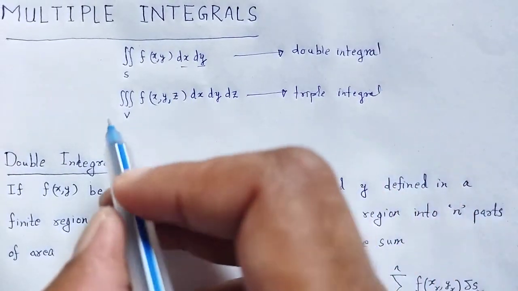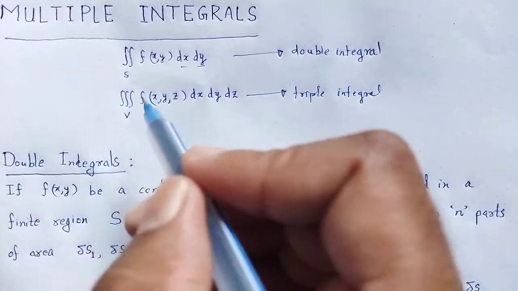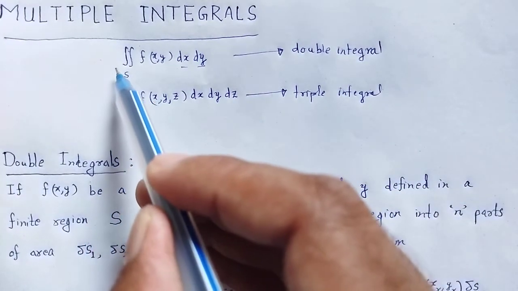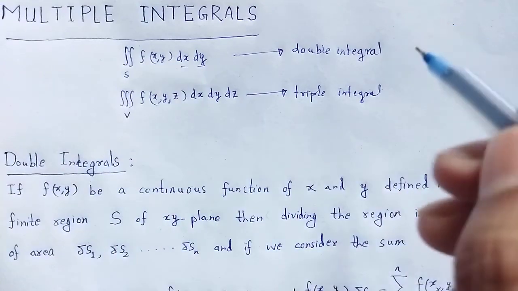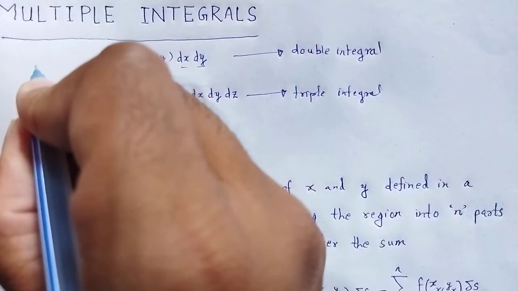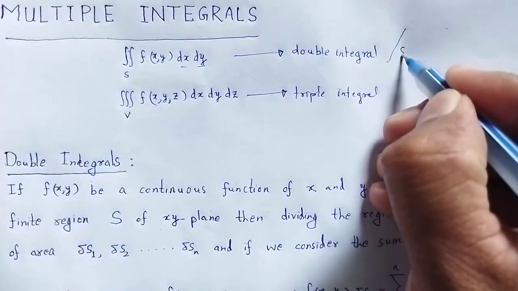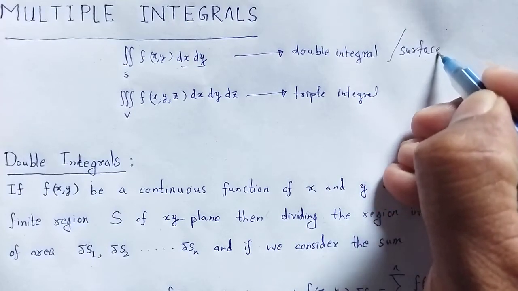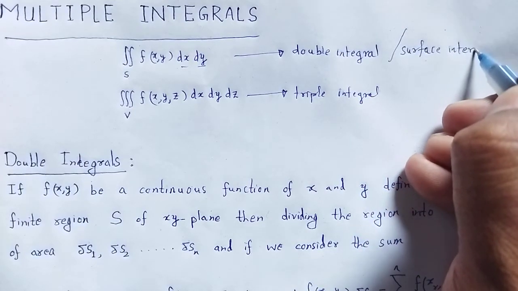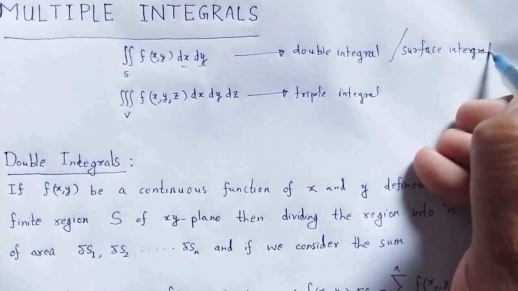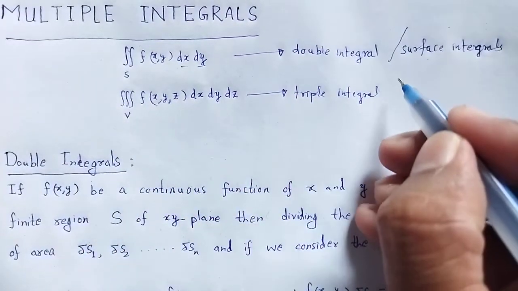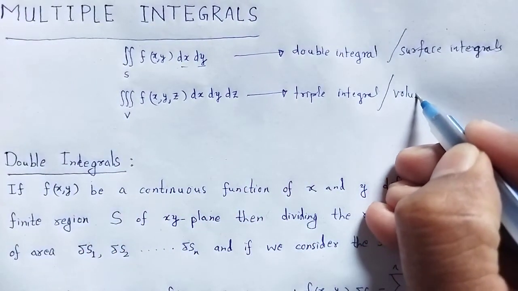Three variables, three times integrals. This integral is also known as surface integral. And that integral is also known as volume integral.